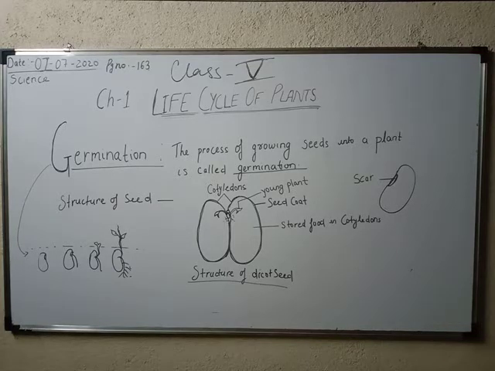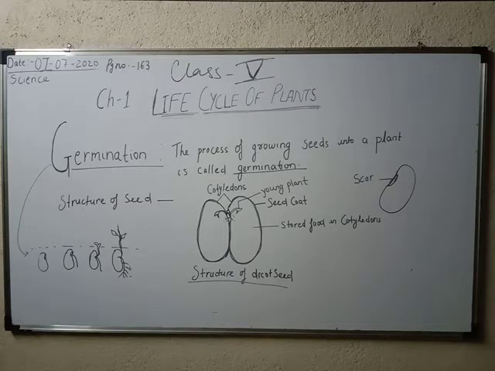Now let's move to the next point. There is a very small experiment given here. Let's do it: list the different types of seeds used as food at home. We can make a list of the different types of seeds we eat in a day. Yes, we eat pulses every day, right? That is a type of seed. Matar, peas, we eat, that is a type of seed. Rice, wheat, you can do it yourself. Find out what types of seeds you eat in a whole day.